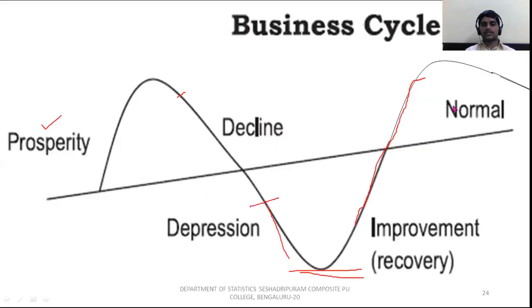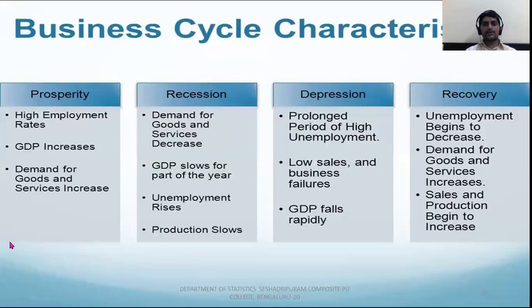and we can draw this type of sketch diagram also. This is prosperity, this is recession, this is depression, this is recovery. So this is about the business cycle. Note that this is high employment, GDP increases, demand for goods and services. In recession, it slowly goes down, production slows, and in depression it is completely locked. All the businesses fail, then recovery, back to the prosperity stage.